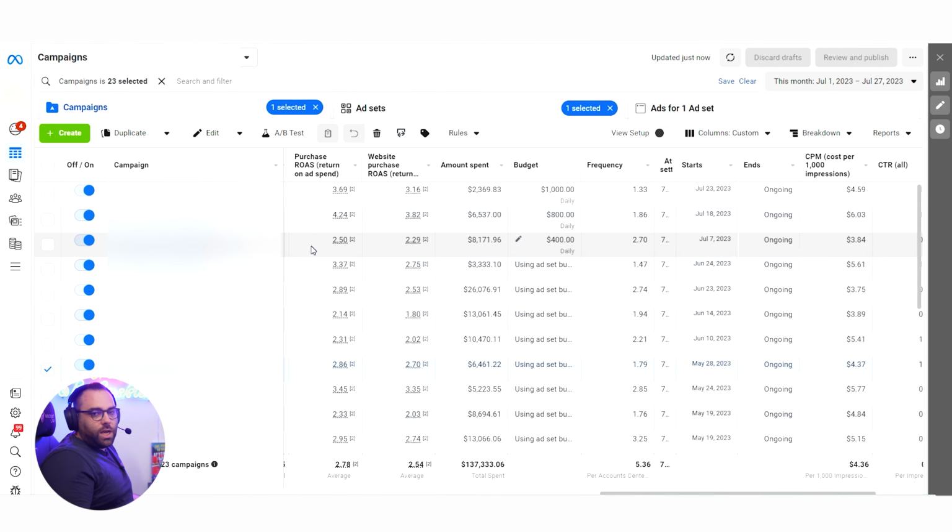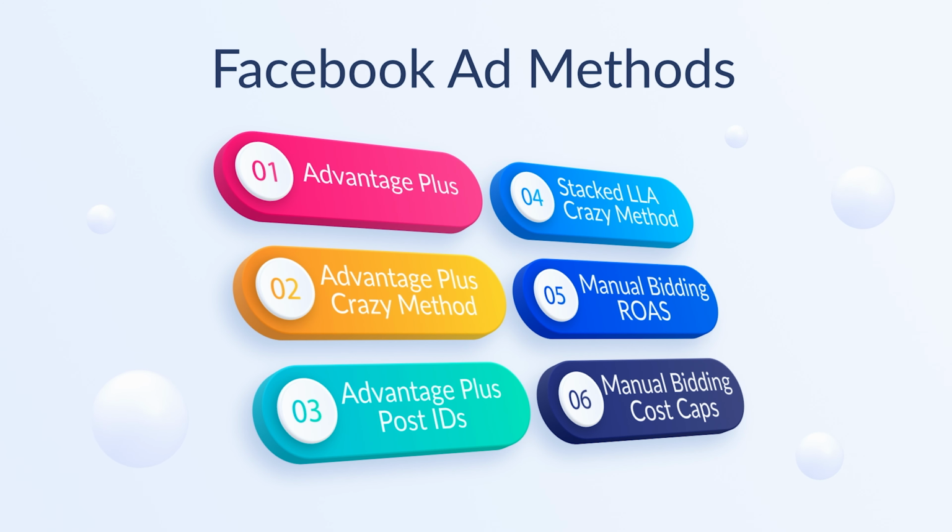And because I wanted to scale more and more, I started doing my crazy method, stacked lookalikes, which is another method. So here we're using more than 3 strategies: Advantage Plus crazy method. We use Advantage Plus with post IDs instead of normal ads.